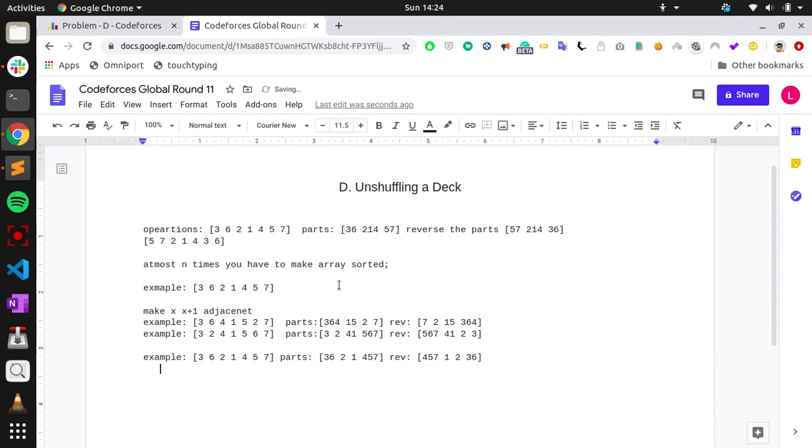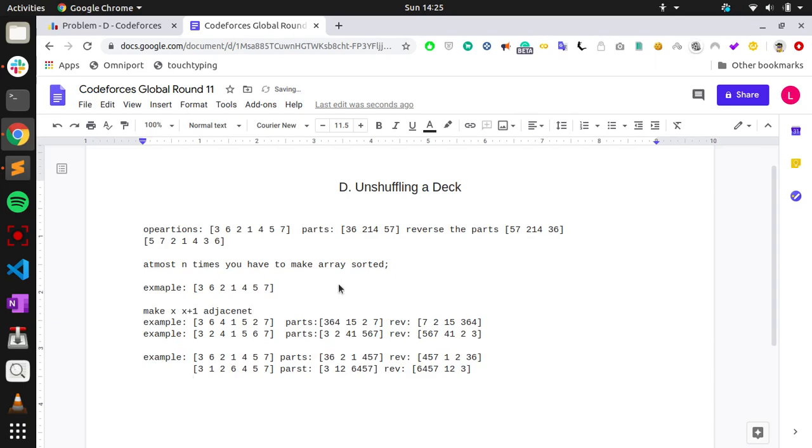So what if 2 comes before 1? 3 1 2, then 6 4 5 7. We have to make the parts, and 2 and 1 are constant, right? So I'll make 3 into one part, 1 2 in another part, and 6 4 5 7 in another part. Once we reverse the parts, what we get is 6 4 5 7, then 1 2, then 3. So now 2 and 3 are close, and still 1 and 2 are close.